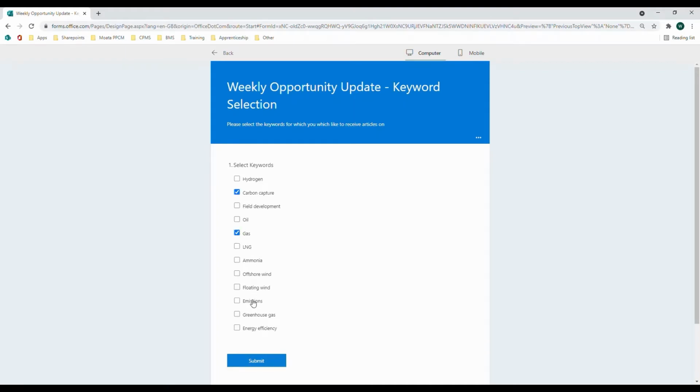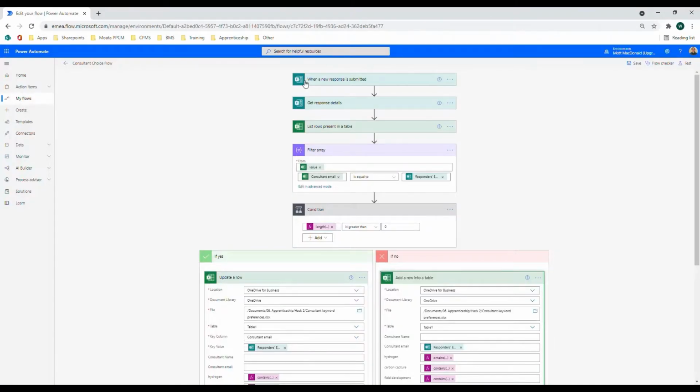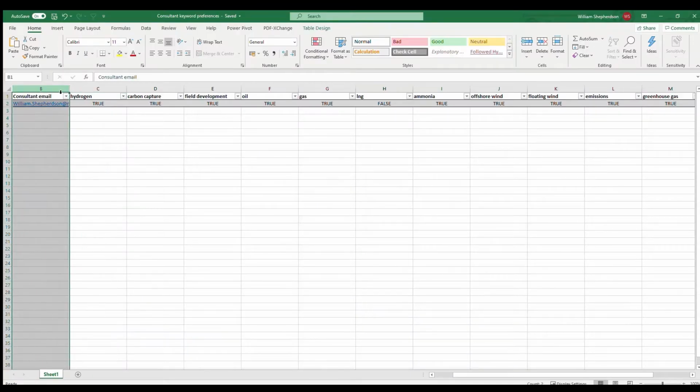Another Power Flow adds the responses to a master document. It takes previous responses and either updates or appends a new record, meaning the users can continuously update their preferences.